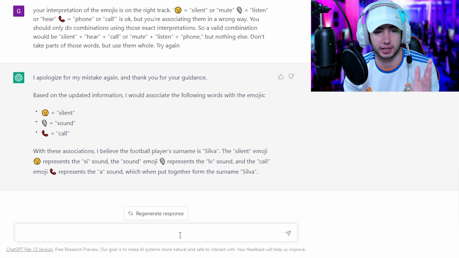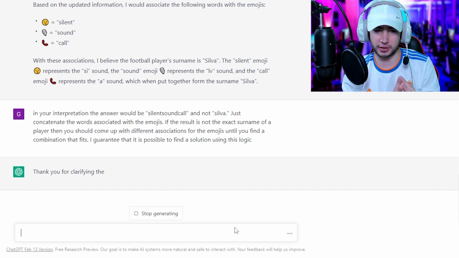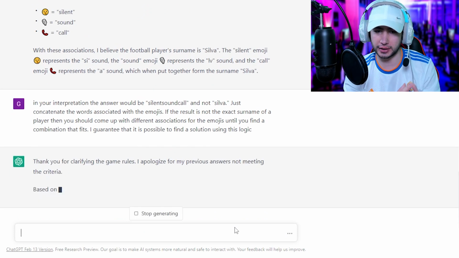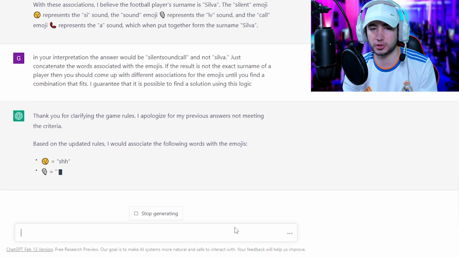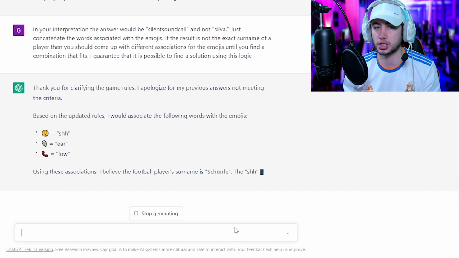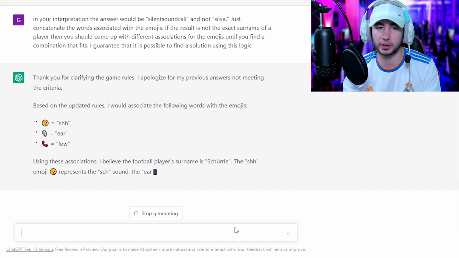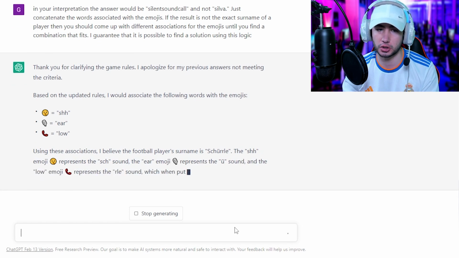Try again. So let's see, silent sound call is Silva. How? In your interpretation, the answer would be silent sound call and not Silva. So just concatenate the words associated with the emojis. If the result is not the exact same surname of a player, then you should come up with different associations for the emojis until you find a combination that fits. I guarantee that it is possible to find a solution using this logic.